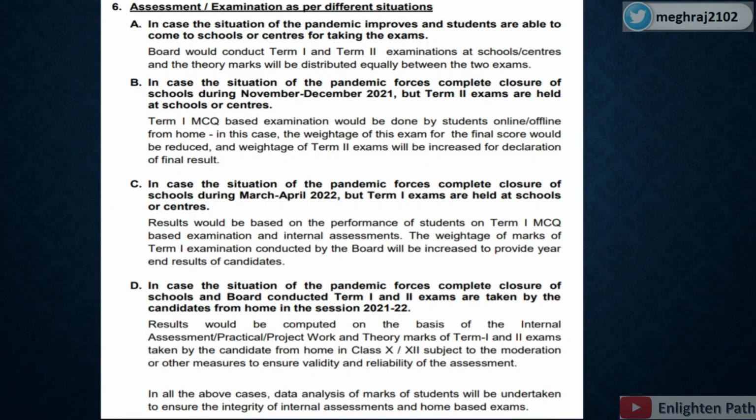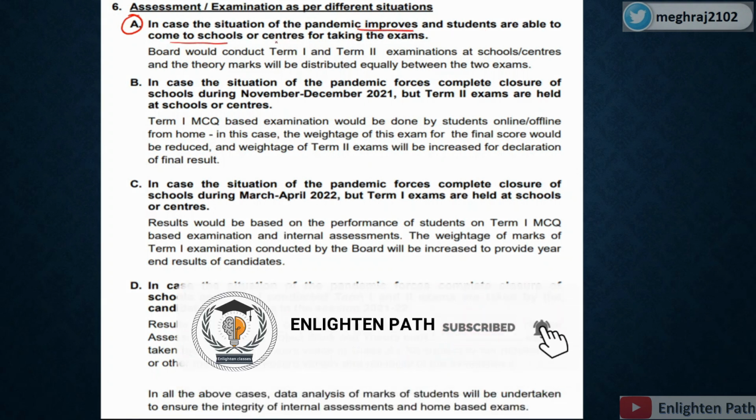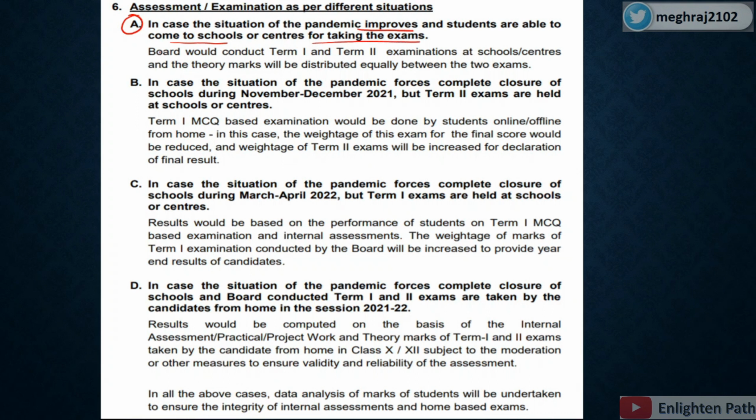Now again, CBSE have given in this circular the thing that we have understood in the previous part of the video, that it may happen or may not happen, or there can be some changes under different situations. So what are those situations? The first one: in case the situation of pandemic improves and students are able to come to school or centers for taking the exam, the board will conduct term 1 and term 2 examinations at school centers, and the theory marks will be distributed equally between the two exams.